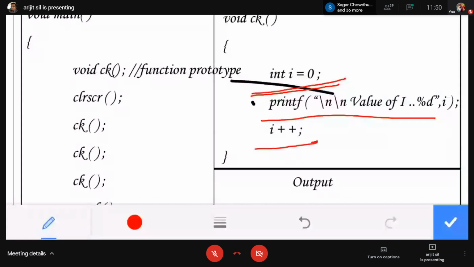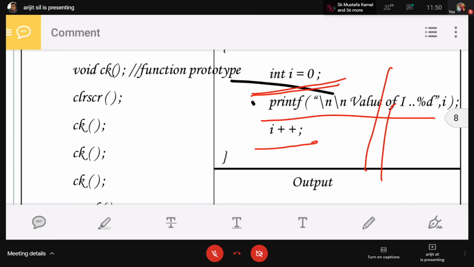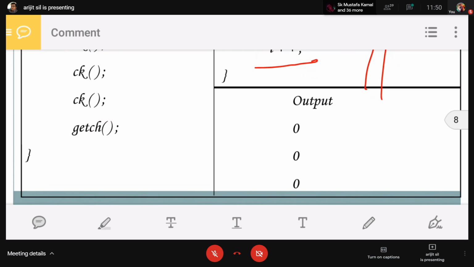Again call the ck function. Again it will be initialized by I equals to 0 because by default it's also an auto variable. So we will call this function 3 times, ck ck ck. So the printf will run 3 times. So 3 times the output will be 0 0 0.